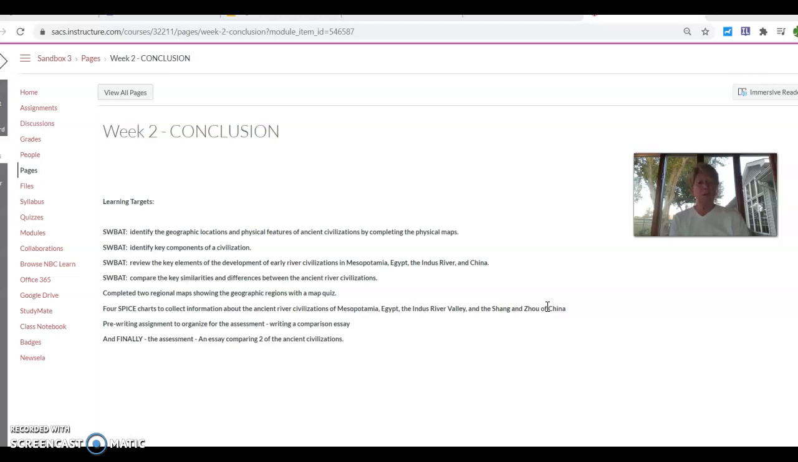You have completed 4 spice charts to collect information about the ancient river civilizations of Mesopotamia, Egypt, the Indus River Valley, and the Shang and Zhou dynasties. And you have created a pre-writing assignment to organize for your assessment, which was writing a comparison essay.